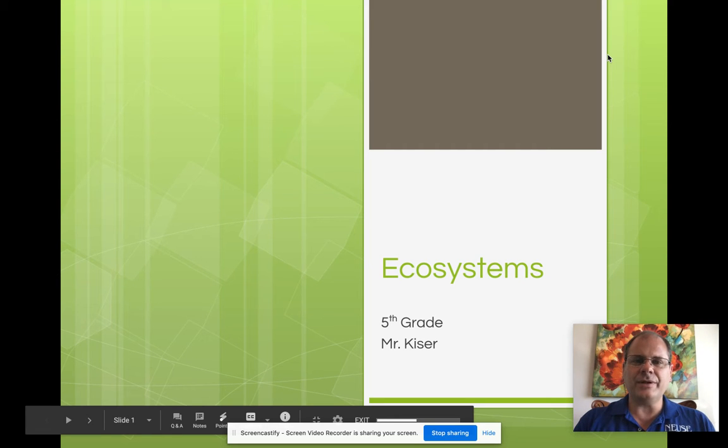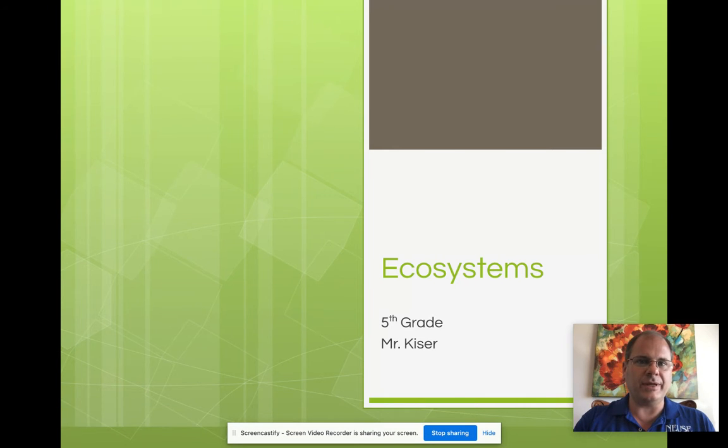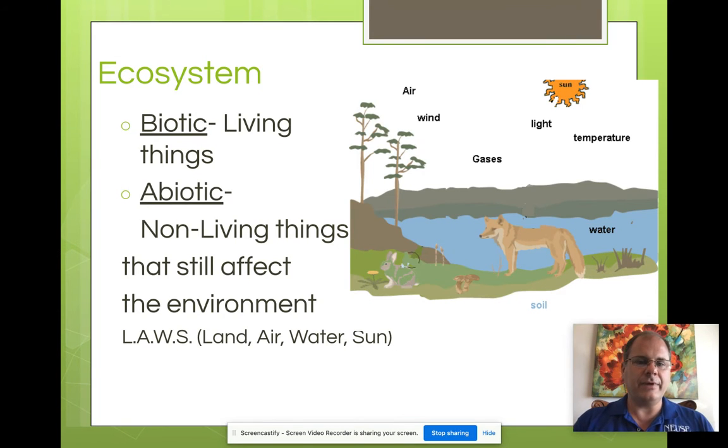Hello, class. I wanted to talk to you today about ecosystems, and we're talking about predator and prey relations. Here we have the things that make up an ecosystem. The biotic things, bio means life, so biotic means living things. Abiotic is the opposite of living things, so we're talking about non living things. The biotic items in the illustration are the animals and the plants. The abiotic things are things like land, the air, the water, and the sun.